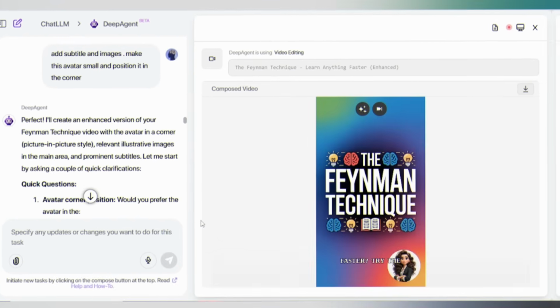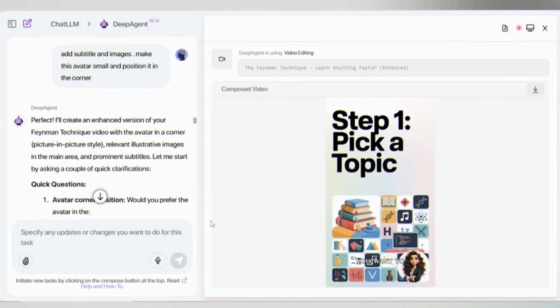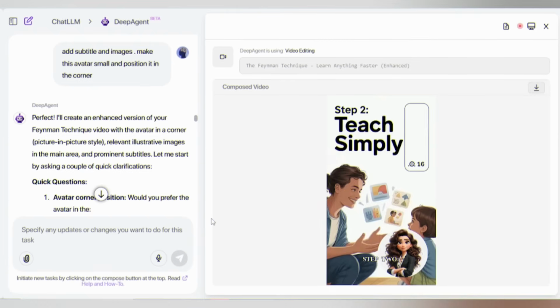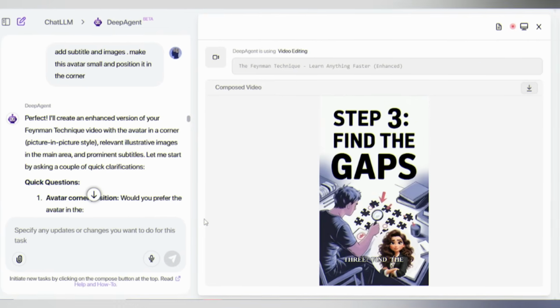Want to learn anything faster? Try the Feynman technique. Step 1. Pick a topic you want to master. Step 2. Explain it like you're teaching a 5-year-old. Use simple words, no jargon. Step 3. Find the gaps.